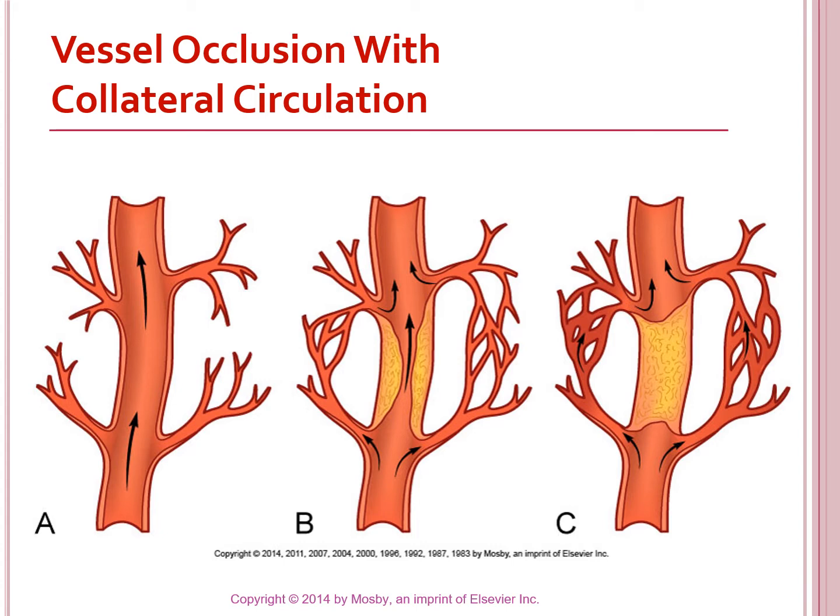This is kind of a nice picture here. It shows, maybe A would probably be a young person, right? They do not have a whole lot of collateral circulation. And then B is somebody who has had a lot of problems with ischemia, and you can see they've got a lot of plaque buildup in the artery, and they have developed some collateral circulation. So that process ends up saving them.